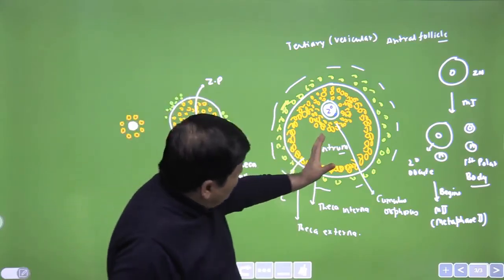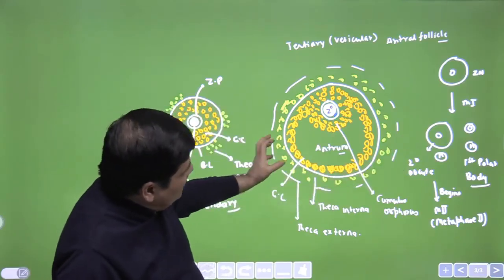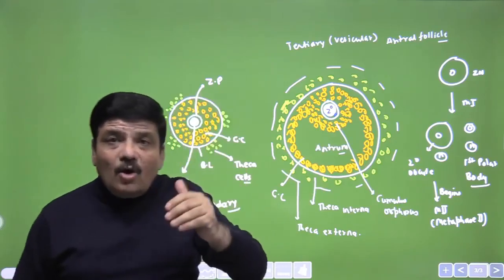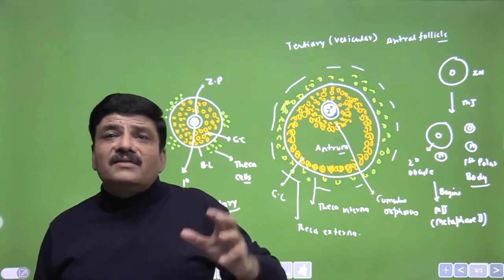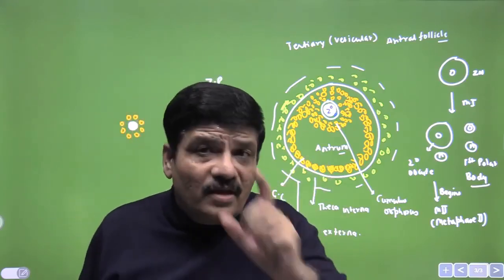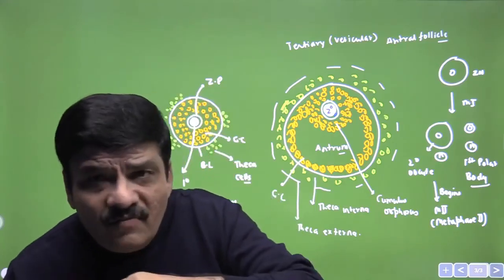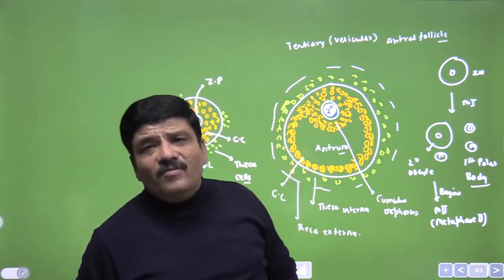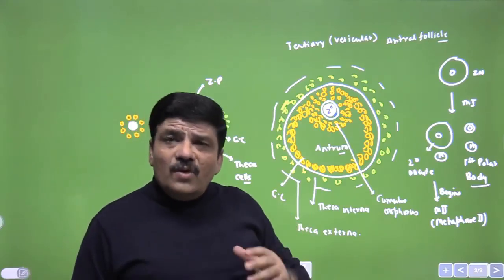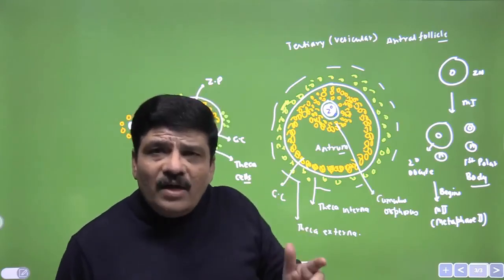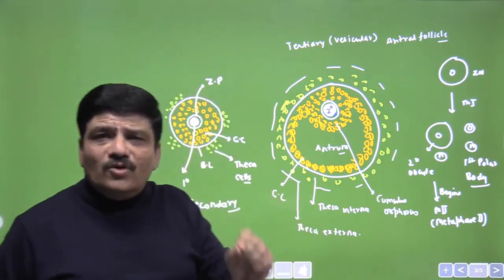And when this tertiary follicle that you are seeing gets further matured, it is called the Graafian follicle. So a completely mature follicle is called a Graafian follicle. The Graafian follicle, remember, still contains the secondary oocyte. The rupture of the Graafian follicle will lead to the release of the secondary oocyte from the surface of the ovary into the peritoneal cavity. The process is called ovulation, and this secondary oocyte would have begun meiosis 2 and will be arrested at metaphase 2 of meiosis 2.